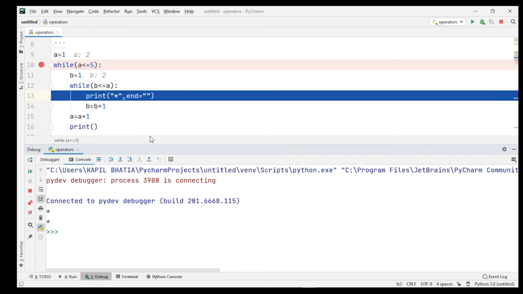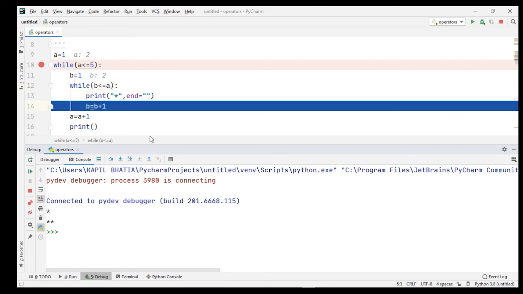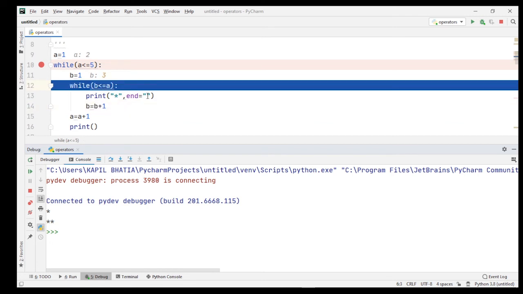When I press the F8 key, again one more star prints onto the screen. Here you can see the second star prints on the same row, because here I mention end is equal to none. That means all the values inside the inner while loop print on the same line. Now the value of b is equal to 3, which is less than or equal to a, which is 2. So the condition is false.